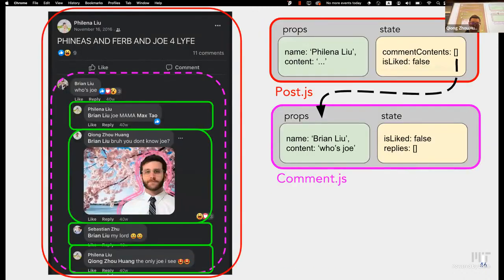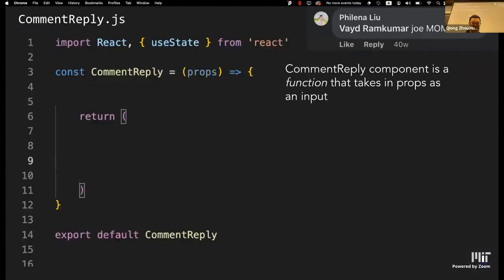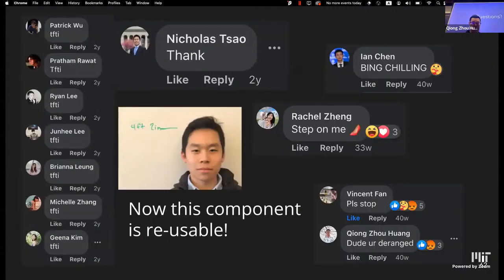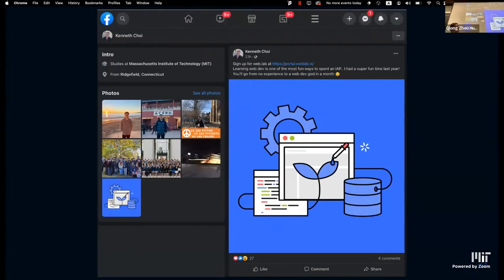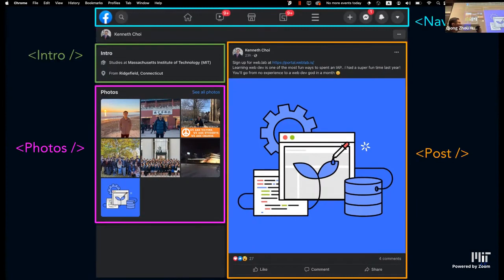That being said, Kwong showed you guys how to make a component. I'm going to show you how to make a bunch of components from the page you see here. So we can destructure this website as before. Remember, the outermost layer is our app. And within this app, in this case, I'm going to say we have 4 different components: navbar, intro, photos, and post. And we're going to code intro, photos, and post separately and see how they fit together to make Facebook as a whole.